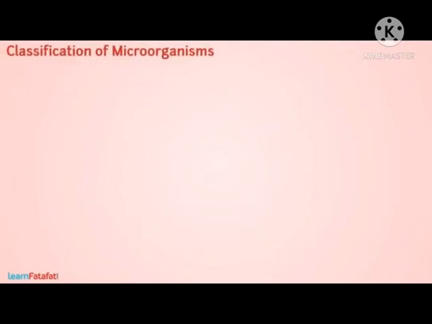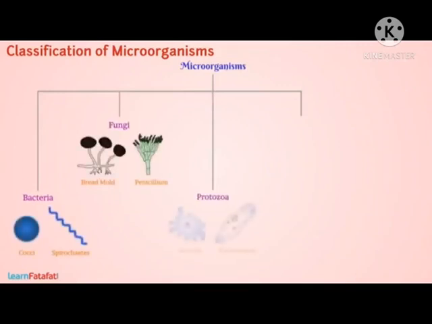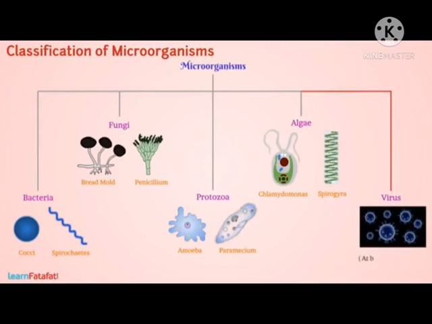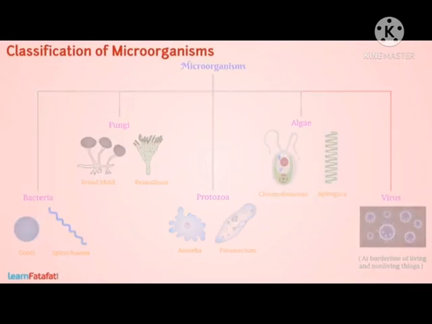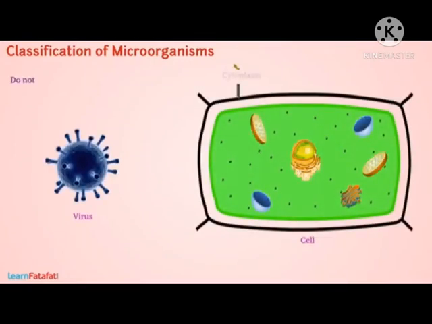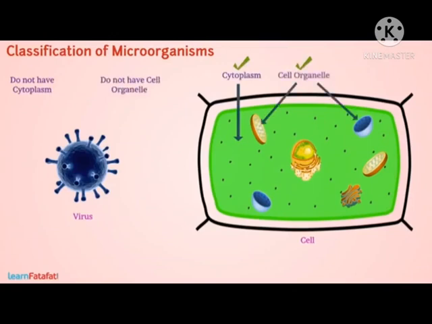Classification of microorganisms. Microorganisms are classified into 4 groups: bacteria, fungi, protozoa, and algae. Along with these groups, there exists a group of organisms called viruses, which are considered to be at the borderline of living and non-living things. Why is it so? It is because viruses do not have cellular structures such as cytoplasm or cell organelles, which is a feature of non-living things.